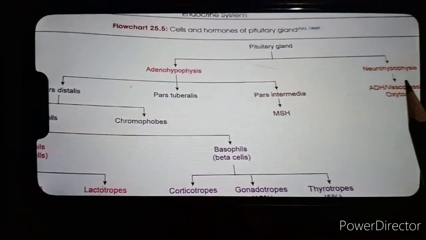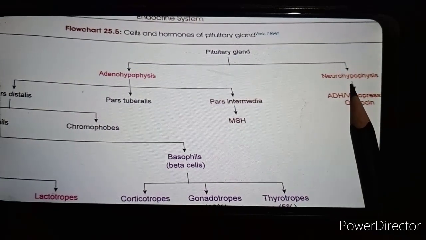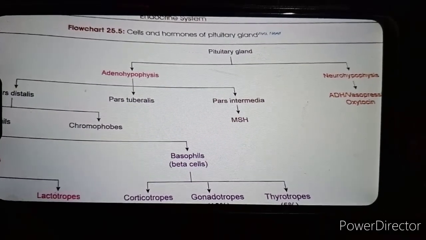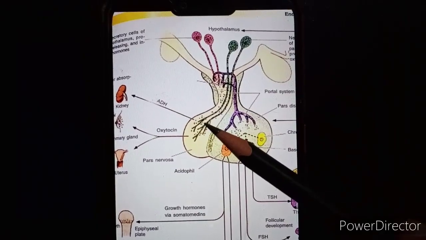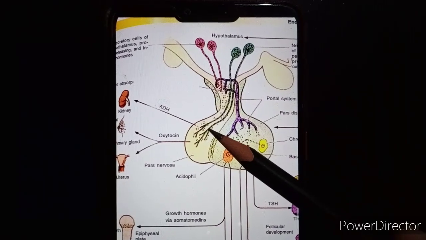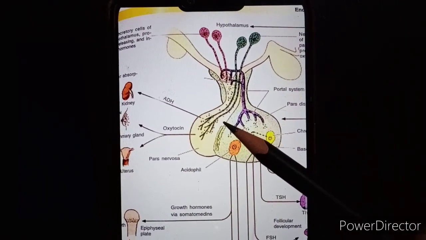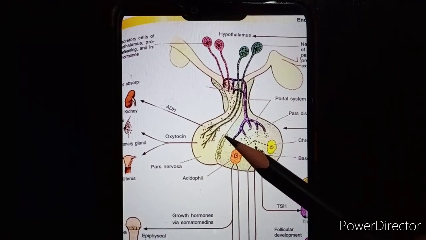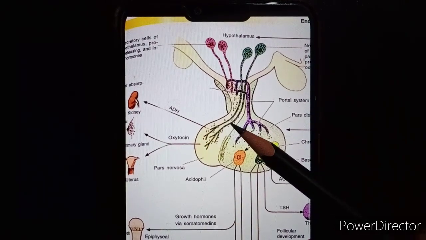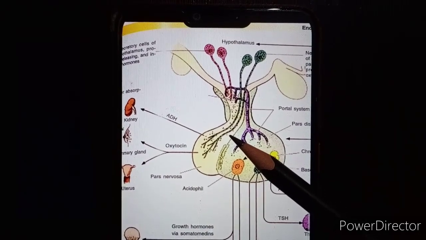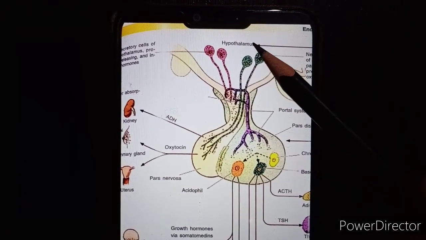Now we'll switch over to the next part of the pituitary gland, that is neurohypophysis. In that, the pars posterior is the biggest part that I told you. This pars posterior consists of numerous unmyelinated nerve fibers, which are the axons of the neurons located in the hypothalamus.